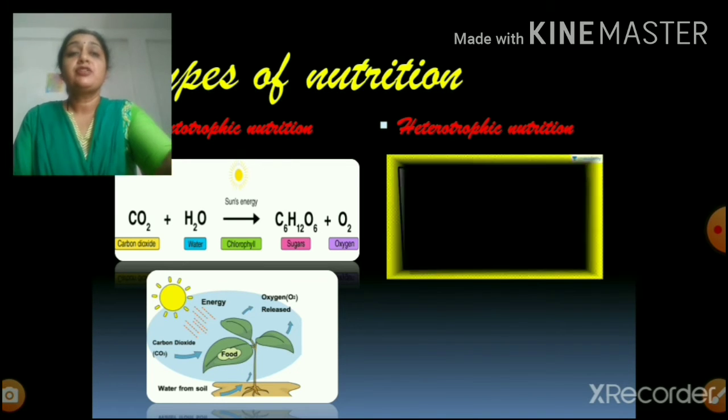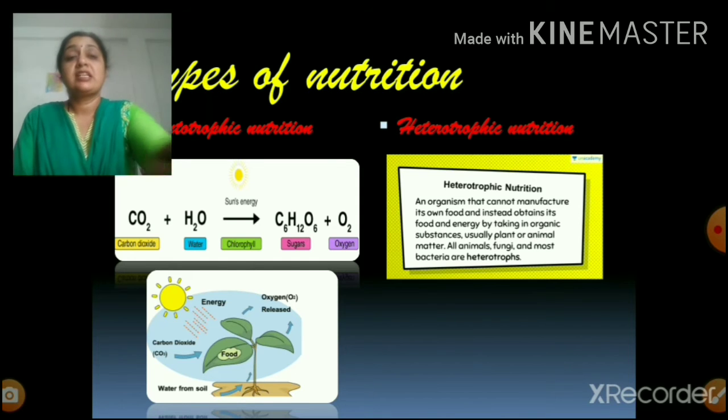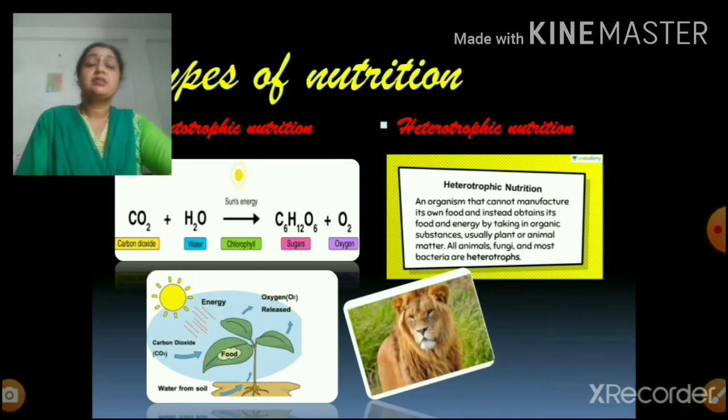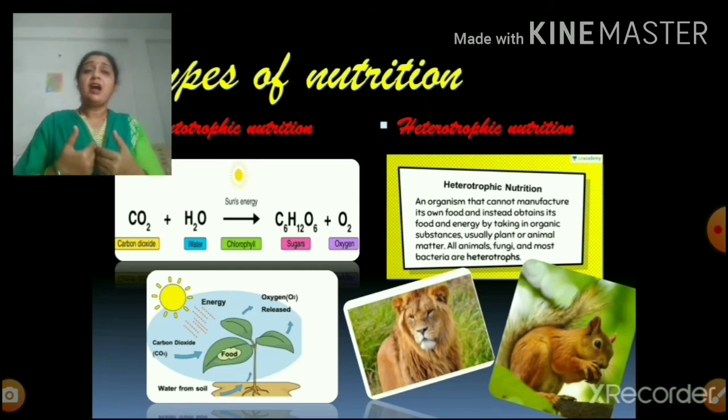Heterotrophic nutrition is a mode of nutrition in which the organism has to obtain its food from the surroundings. Examples of the organisms that obtain food in this manner are lion and squirrel, including us. All the animals that surround us are known to be heterotrophic in nature.